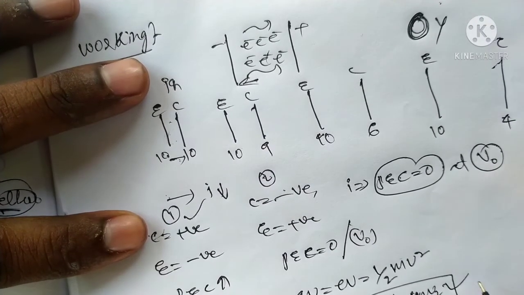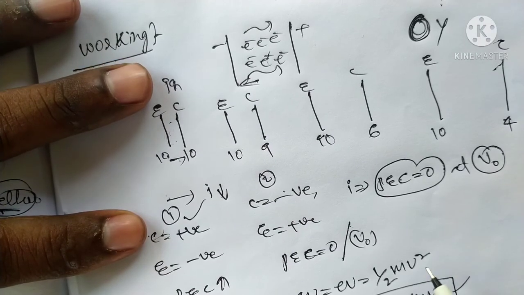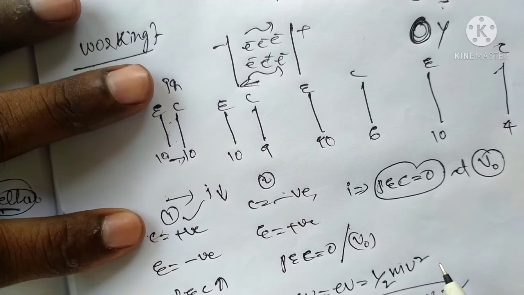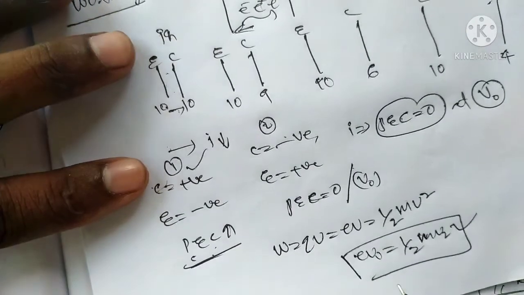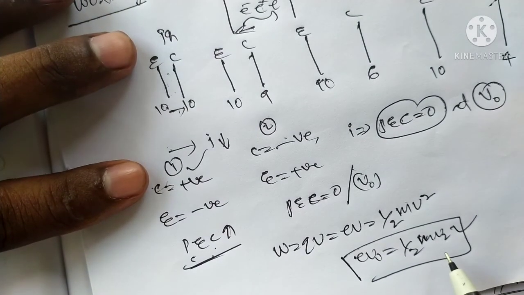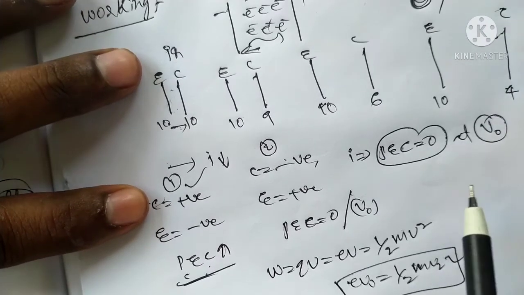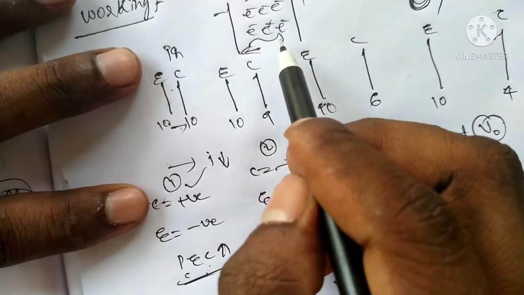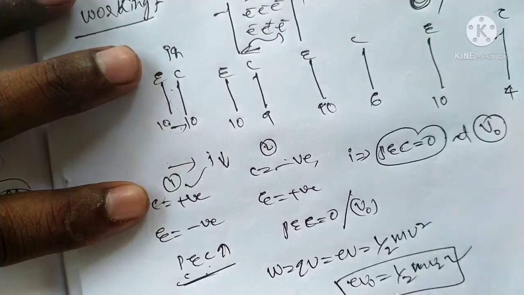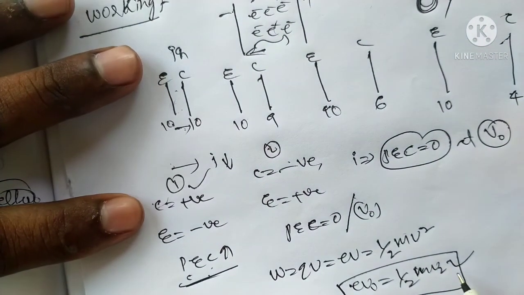This is the equation for the maximum stopping potential in the photoelectric effect. eV0 is equal to half mv squared. This is very important for working with potential, to develop the potential difference between the two plates. This is the stopping voltage.